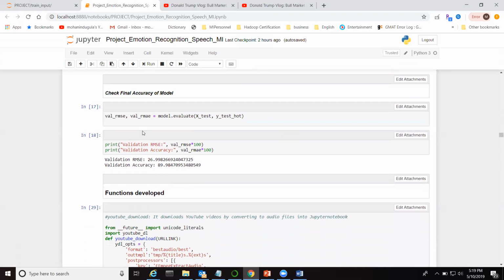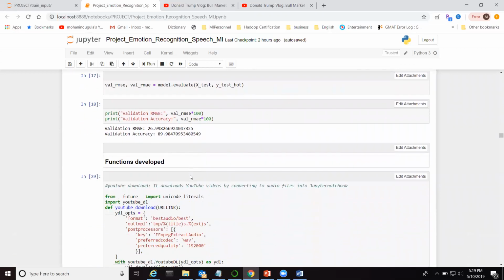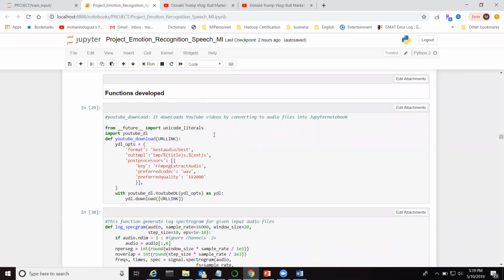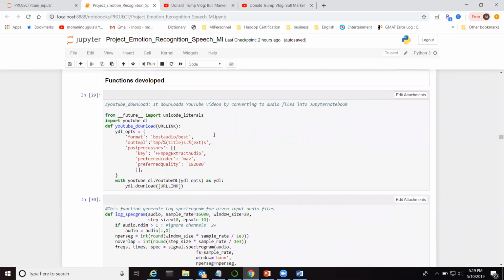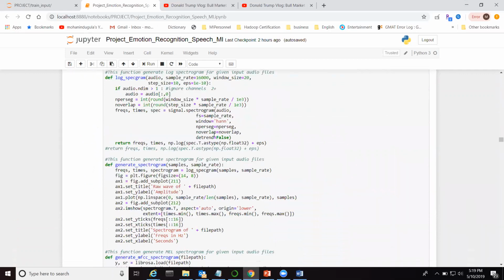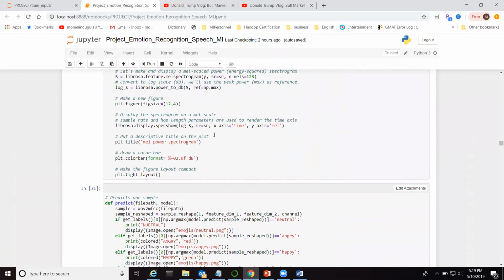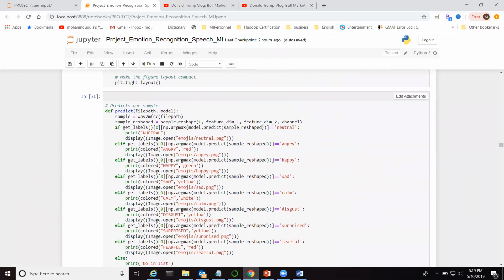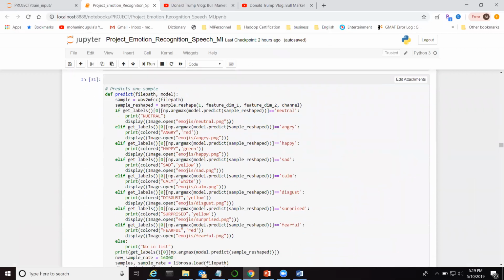And you can see the final model accuracy, 90 percent. I developed some functions to download the data from YouTube, convert it and generate the log spectrograms and MEL spectrograms, and also to predict with the model and show the emojis.